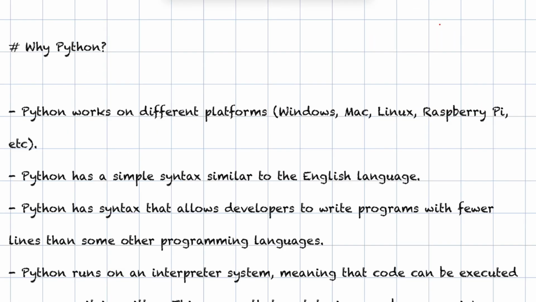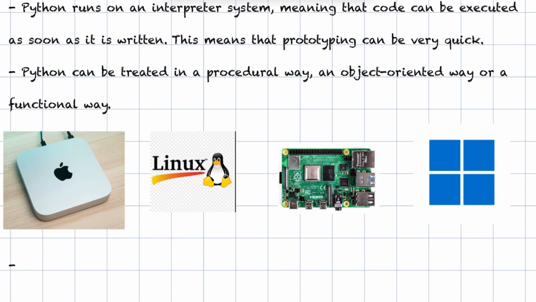Now the question arises, why Python? Why we should use Python for programming? Python works on different platforms. It works on Windows, Mac, Linux, Raspberry Pi, etc. Here is a Mac Mini. Here is a logo of Linux system. Here is a picture of Raspberry Pi. Here is a logo of Windows system.